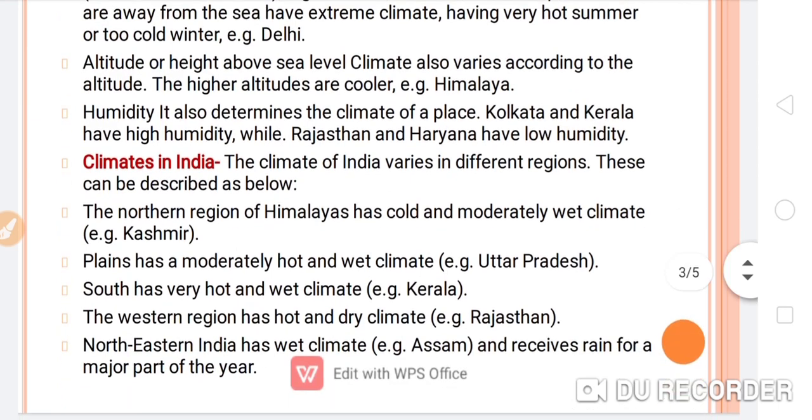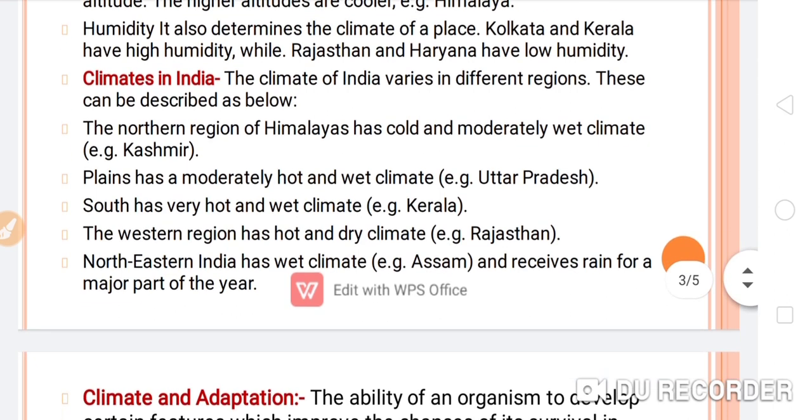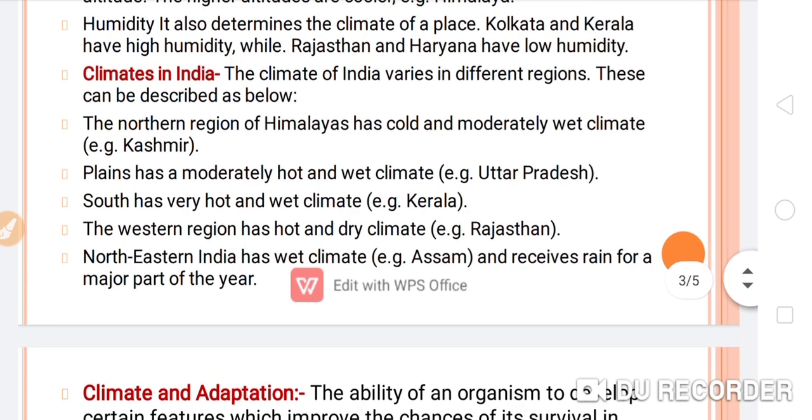Now next topic is the climates in India. This is very important. The climate of India varies in different regions. These can be described as below. Number first, the northern region of the Himalayas has a cold and moderately wet climate, for example Kashmir. The plains have a moderately hot and wet climate, for example Uttar Pradesh.